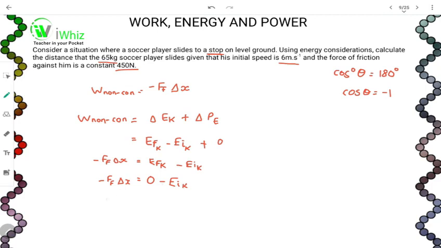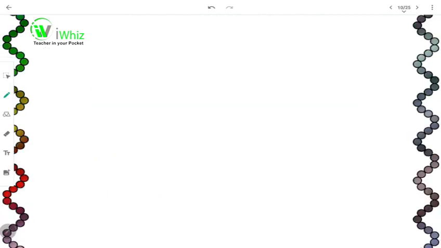Because I end up with minus force of friction delta X equal to minus initial kinetic energy, I can drop off the negative sign and say force of friction delta X is equal to the initial kinetic energy of the player. Once I have that, let's build on the calculation.